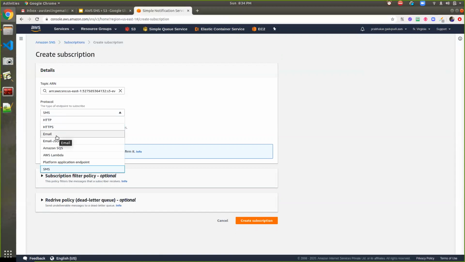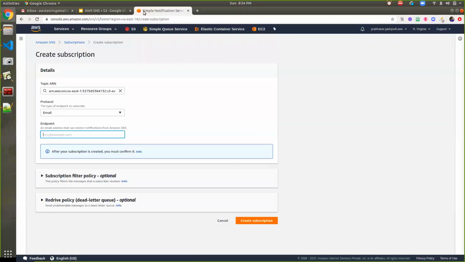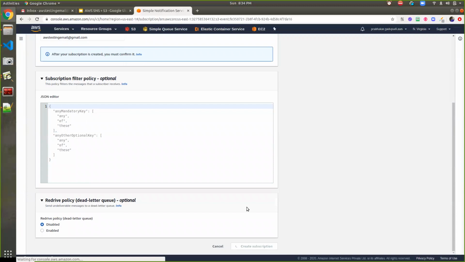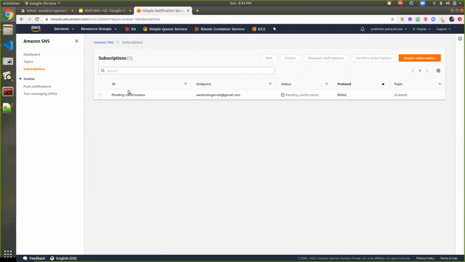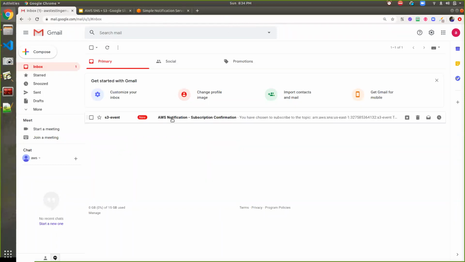Here I'm selecting email. For this email, I have created an email called AWS testing email, so I can specify awstestingemail@gmail.com. Once you say create subscription, I don't need to specify any additional parameters. Now if you go to the subscription, you can see the pending confirmation. That means whenever you add an email address, it will send a confirmation email to you.